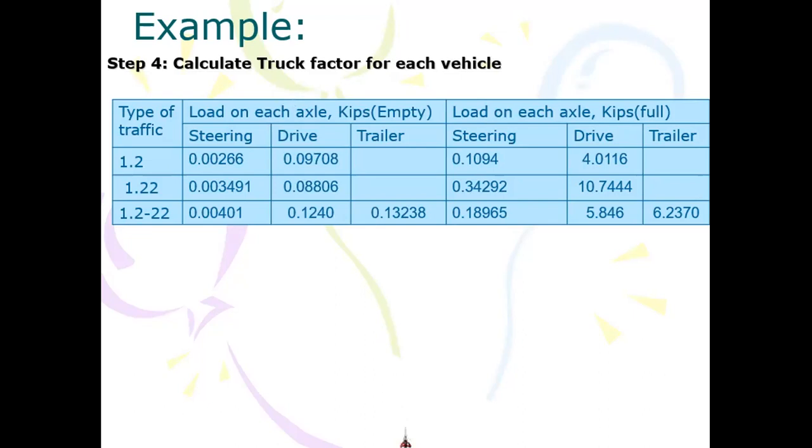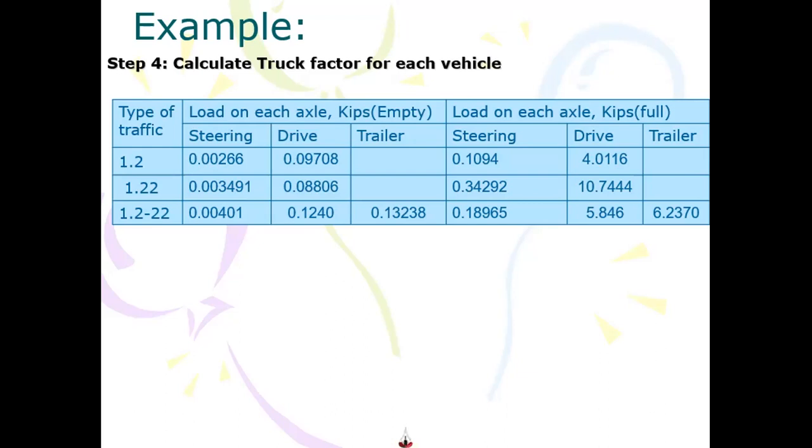Once we do it, we add these factors, so this will be the damage caused by this truck in empty condition. And if I sum this factor, this is the damage caused by this truck in loaded condition.